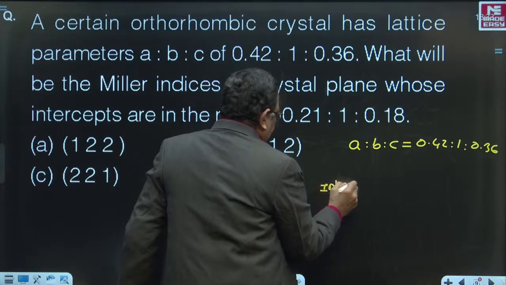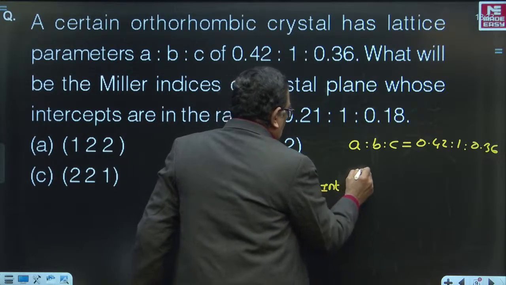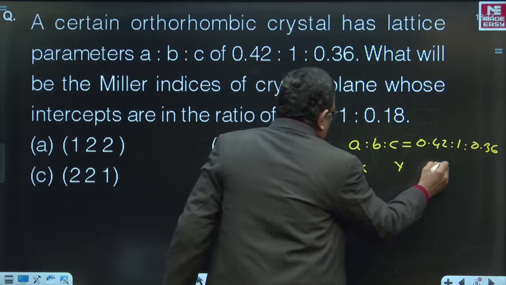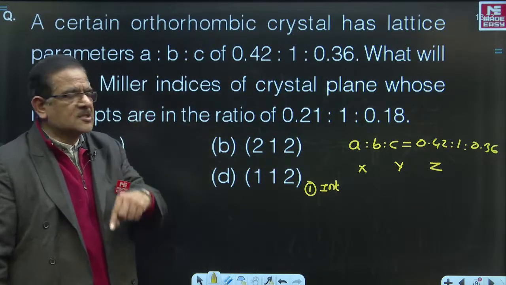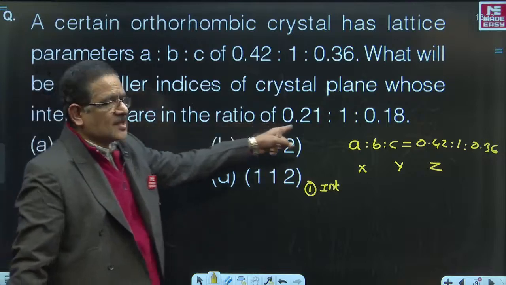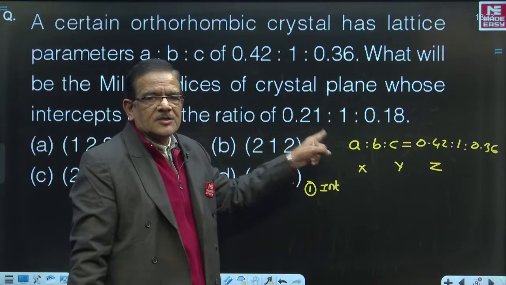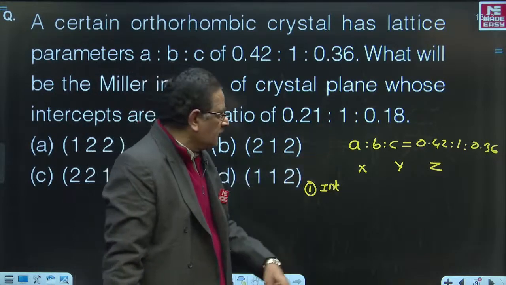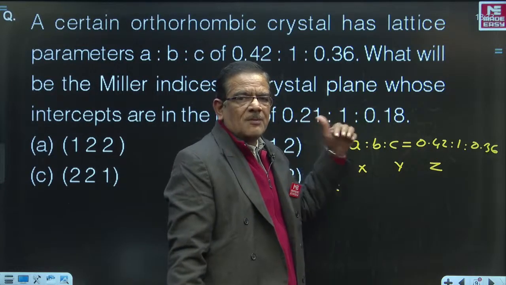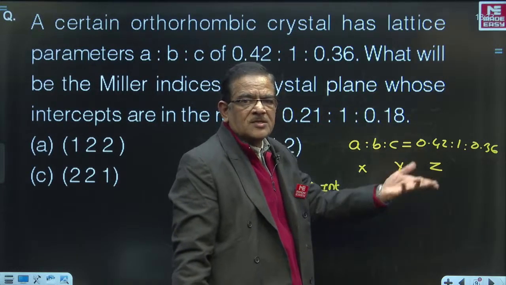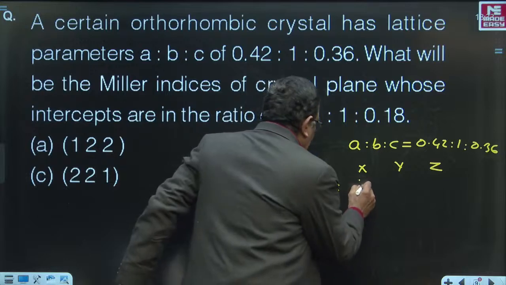While writing intercepts, first step, you are practiced in the classes that intercepts must be written as multiples of lattice parameters. What is the lattice parameter on first axis? 0.42. The intercept 0.21 must be written as a multiple of first lattice parameter. So 0.21 is a multiple of 0.42. That means that multiple will become half.